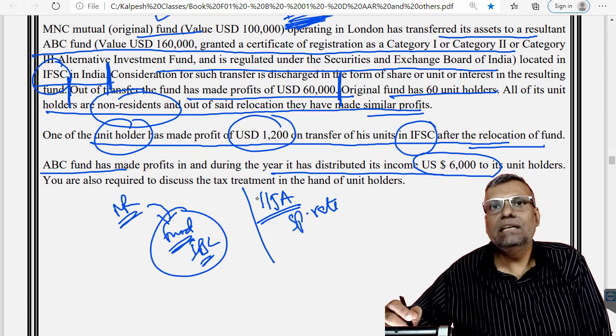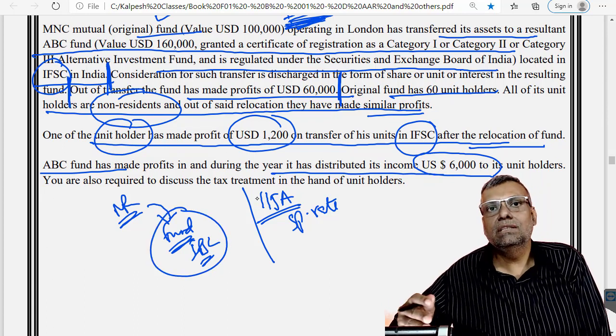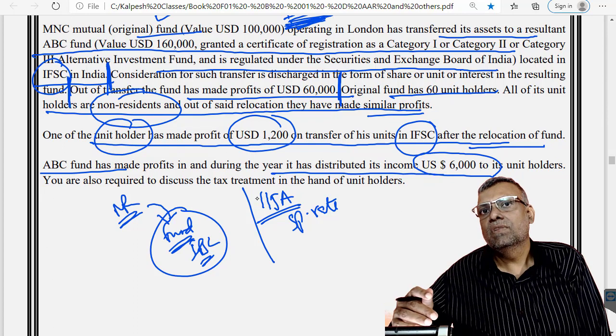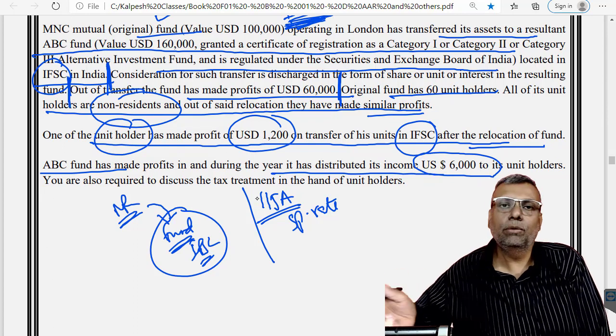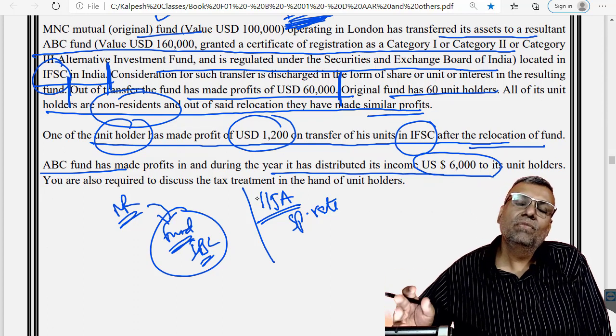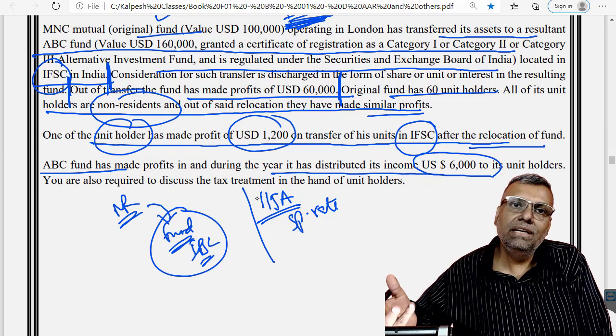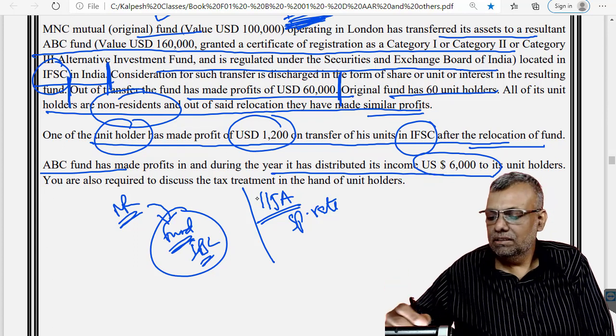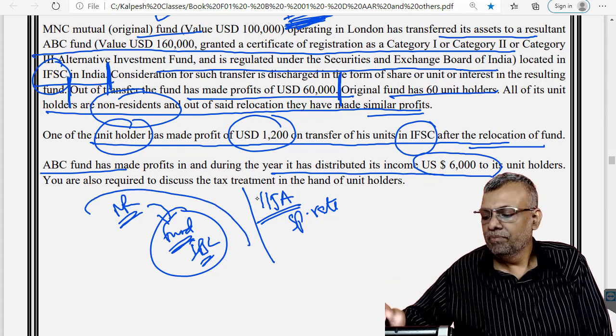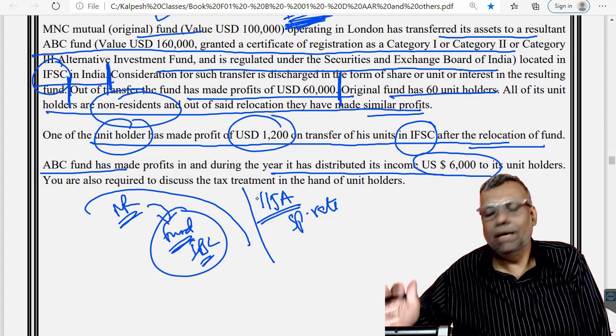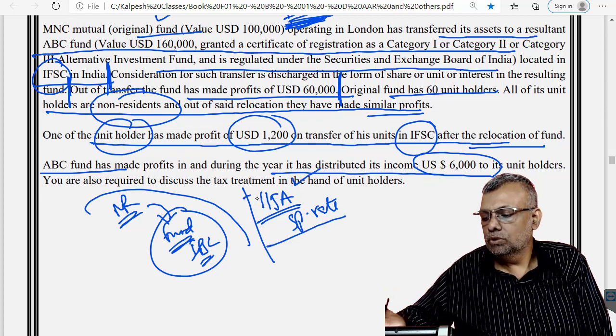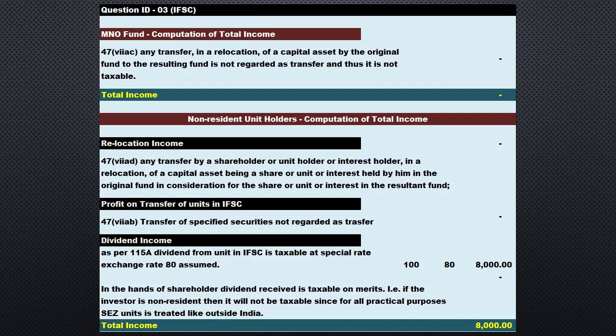So a non-resident getting dividend out of a non-Indian enterprise will not be subject matter of any taxation, like a foreign dividend, but this is going to be a little bit debatable. So I would better go with the view that the 115A provision, special rate of tax, should be applicable.